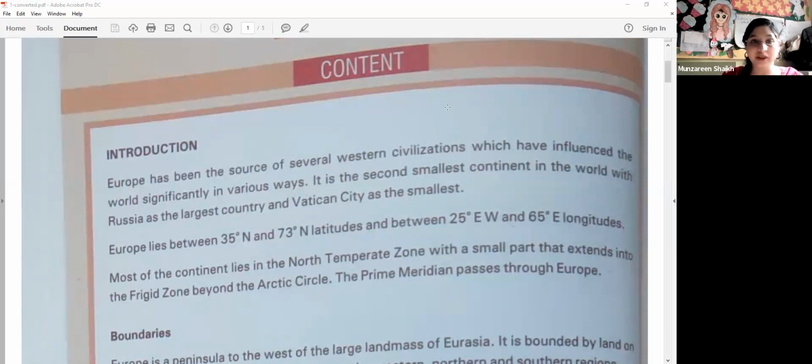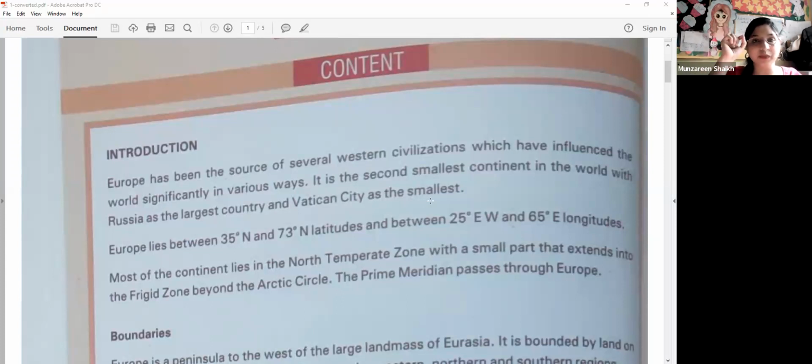Now we'll see the location, where exactly Europe lies. It lies between 35° north and 73° north latitudes. And between which longitudes? Between 25° east and 65° east longitudes.